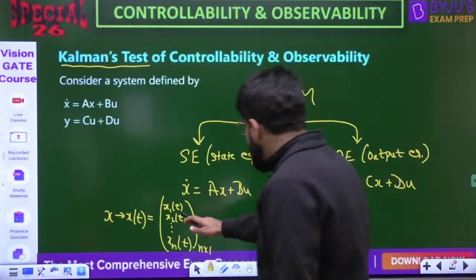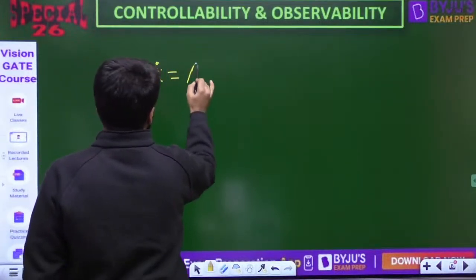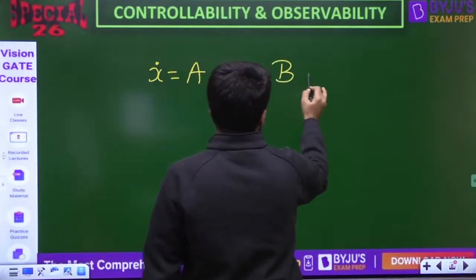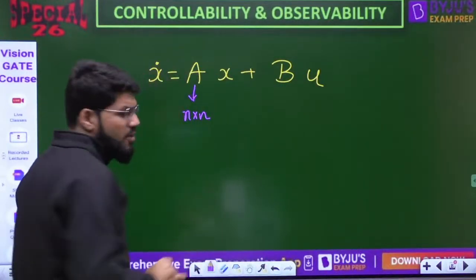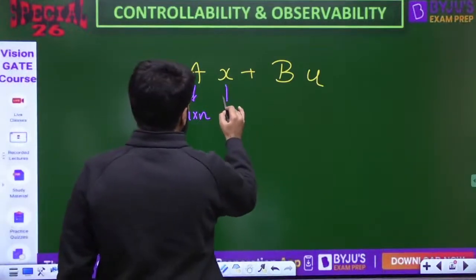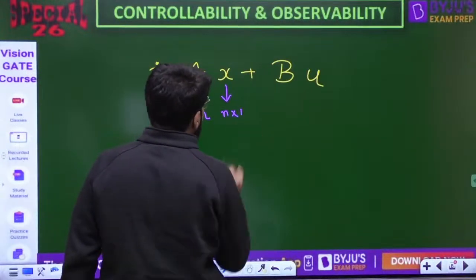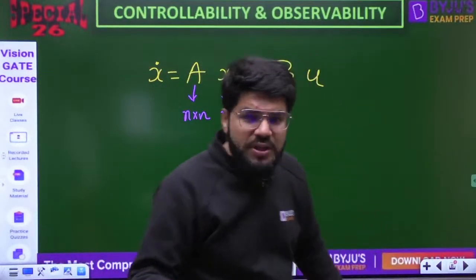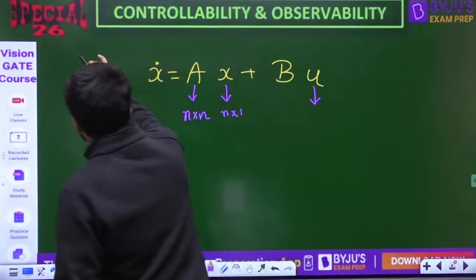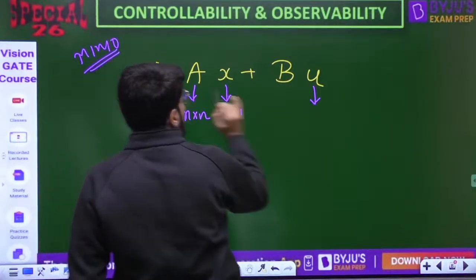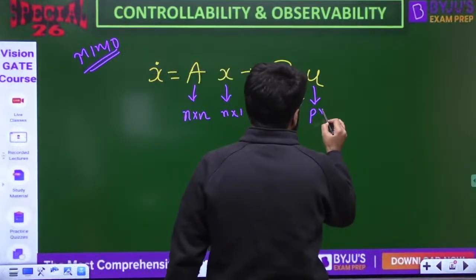By the way, what is the size of all the matrices? I already told you the x matrix. Suppose I write x dot equal to Ax plus Bu. The matrix A is the system matrix of the size n cross n. The matrix x is basically the state vector, a column vector containing all the states, and that is of the size n cross 1. Now if you want to assume SISO, then u is a single input. But in case of MIMO, multiple input multiple output, we call u an input vector, of the size p cross 1.